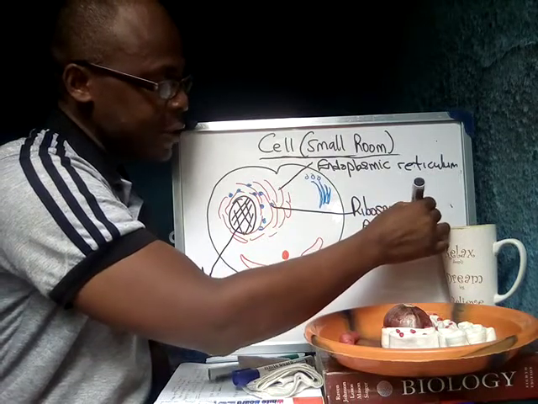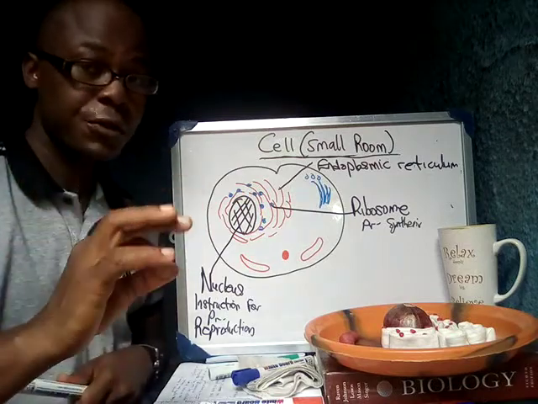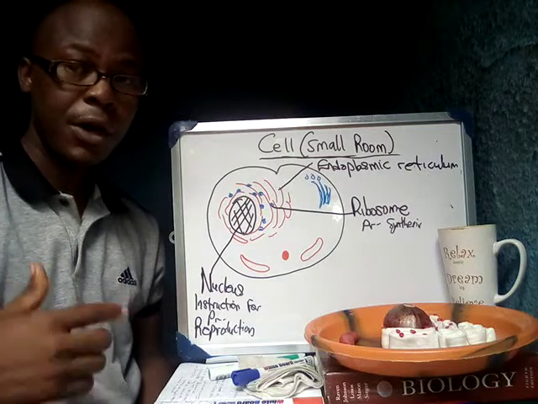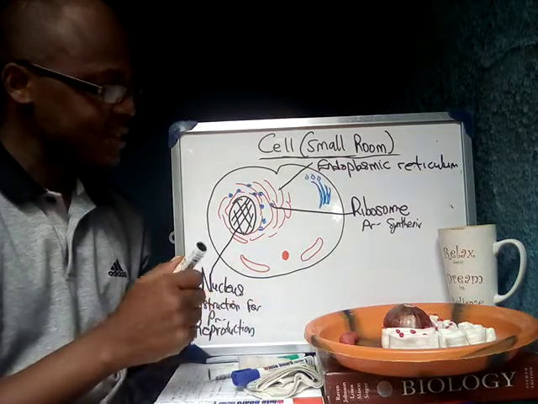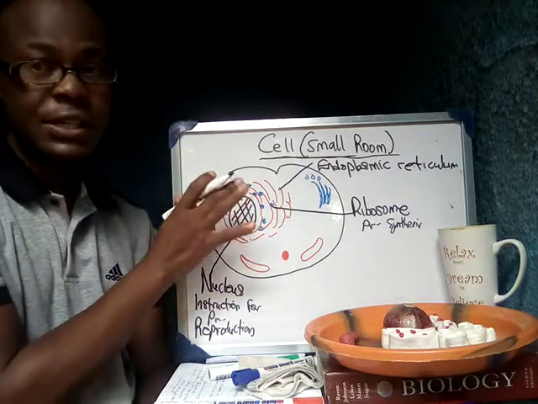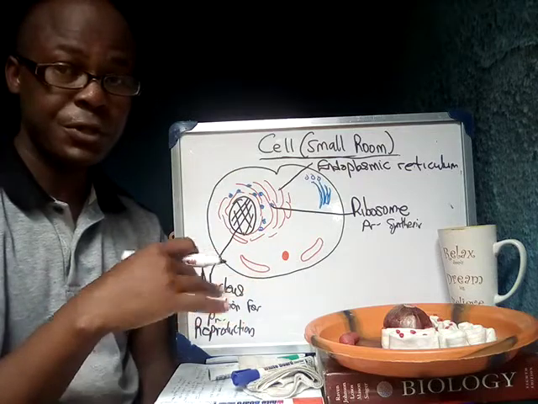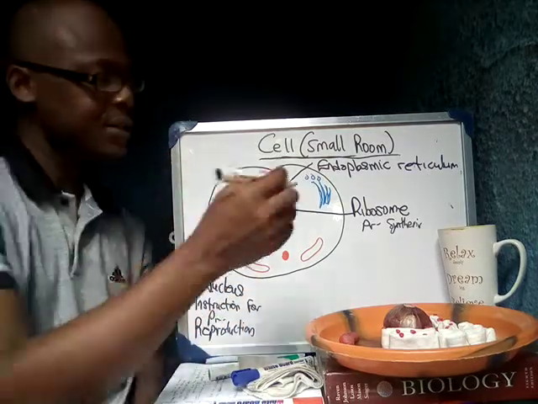The whole process of the synthesis starts with the nucleus giving the instruction, and then the ribosomes carry out the actual protein synthesis. And then when this protein is synthesized, the endoplasmic reticulum packages it, and other materials that are produced in the cell, and transports them around the cell.